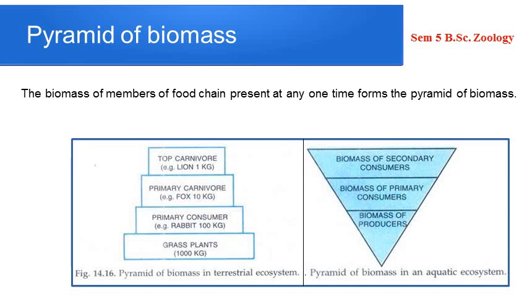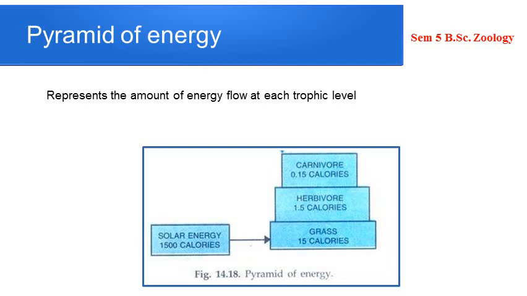That is the conclusion. Now, the next one is pyramid of energy. Unlike the other two, that is pyramid of numbers and pyramid of biomass, pyramid of energy is always upright. Okay, why is it so? The energy keeps on decreasing as we go from one trophic level to another, at a rate of 10%, like 90% reduction, isn't it? 90% is lost, only 10% passes. So the pyramid of energy is always upright, and actually this indicates the functional nature of an ecosystem.